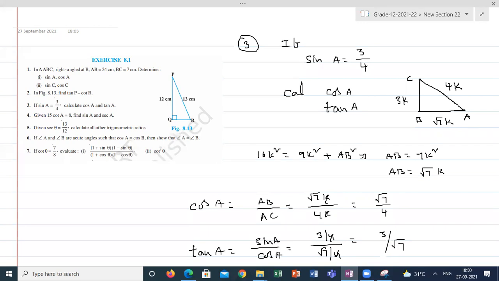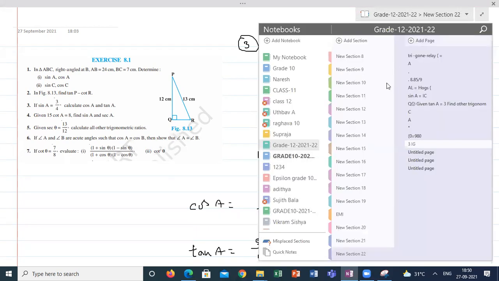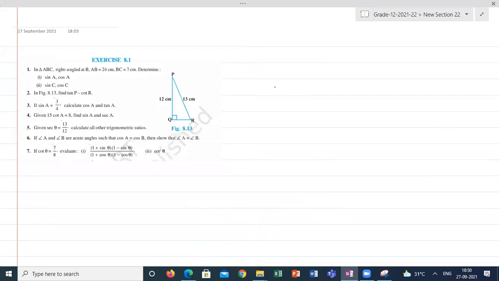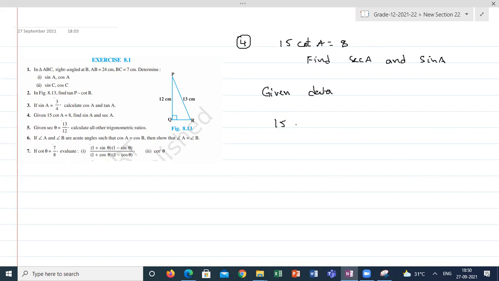So moving to the question number 4. 15 cot A is equal to 8. Then find sin A and secant A. So given data is 15 cot A is equal to 8.